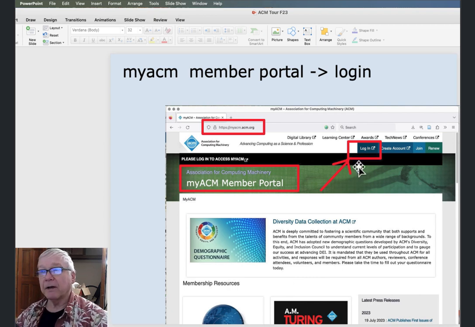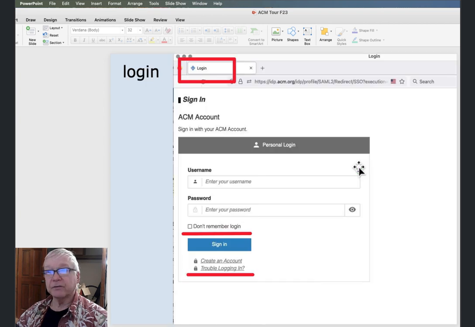Well, we are clicking on this log in, which is taking us to the ACM account login. Okay, where you're going to put your name and your password that you generated when you joined ACM.